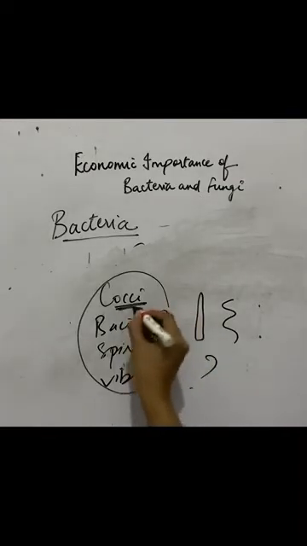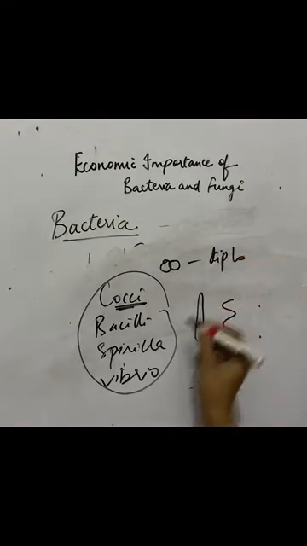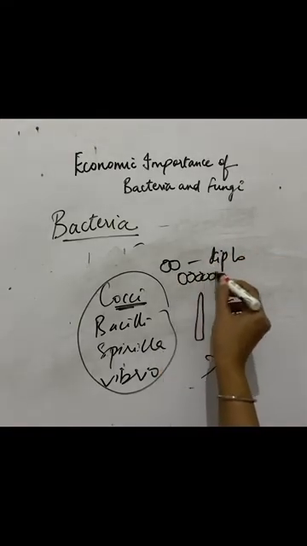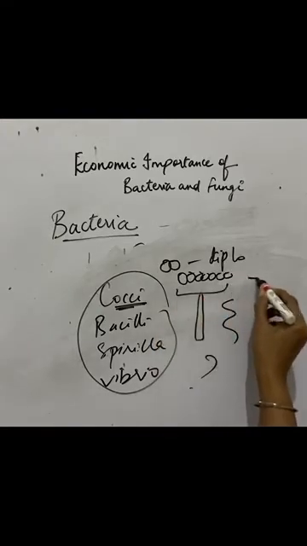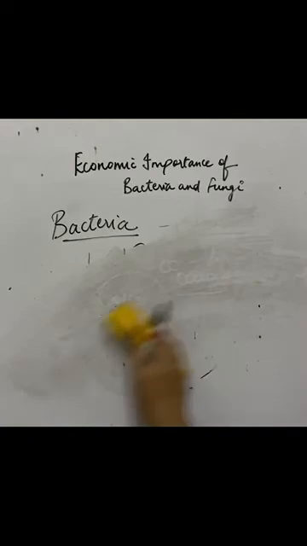If two spherical bacteria are present together, we call them diplococci. If the spherical bacteria are present in a chain, we call them streptococci. And if they are present in a cluster, a group, then we call them staphylococci. Staphylococci, right?